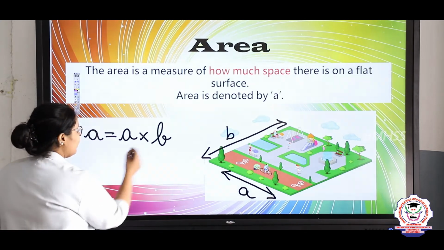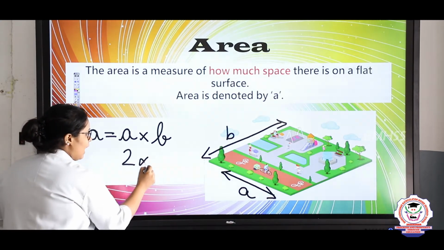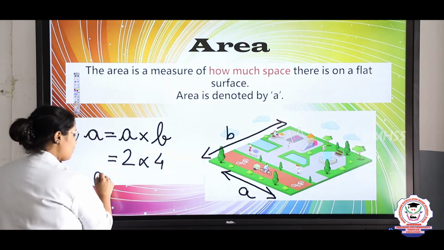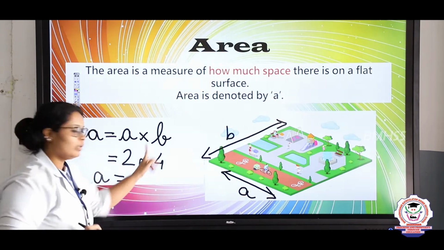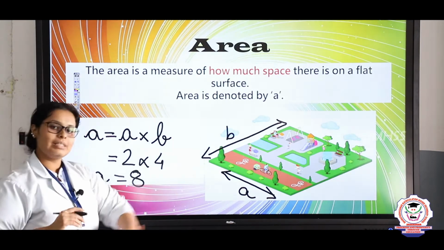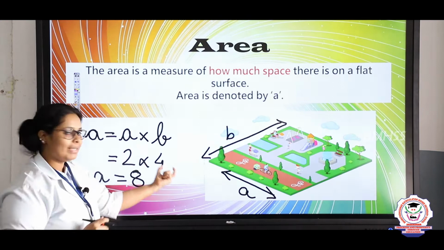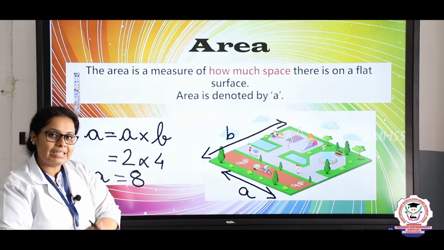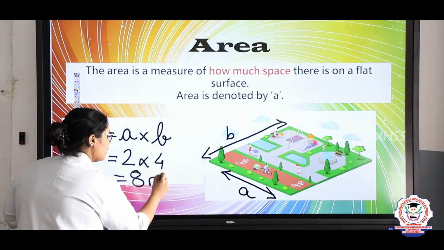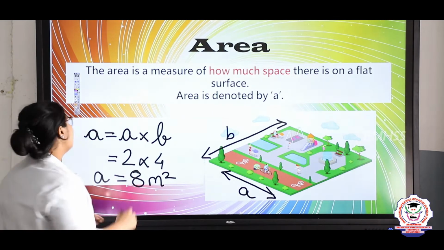For example, A is 2 and B is 4, then what will you get? The final area will be 2 into 4, which is 8, and here it is in meter. So 2 times meter is there. When meter is multiplied, it will become meter square. What will it become? Meter square. Right, students?